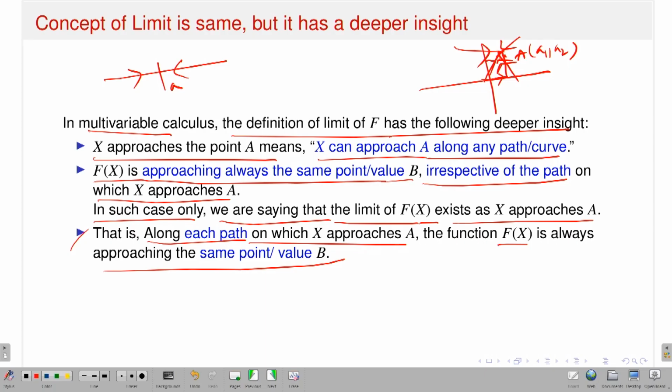In our case, we have only two directions, but when I go to the several variable case, you have infinitely many directions. Therefore, I need a strong definition. The earlier definition I gave in terms of norm implies this one. It says that if I approach A from whatever direction, the value of capital F of x approaches the same value b. If this happens, then I will say that the limit of the function as x approaches A exists, and its value is exactly equal to capital B.